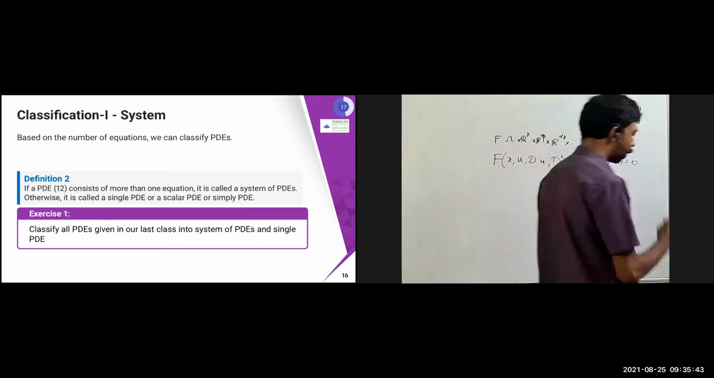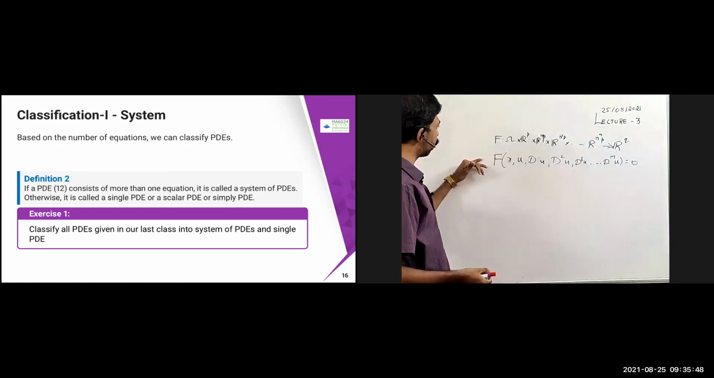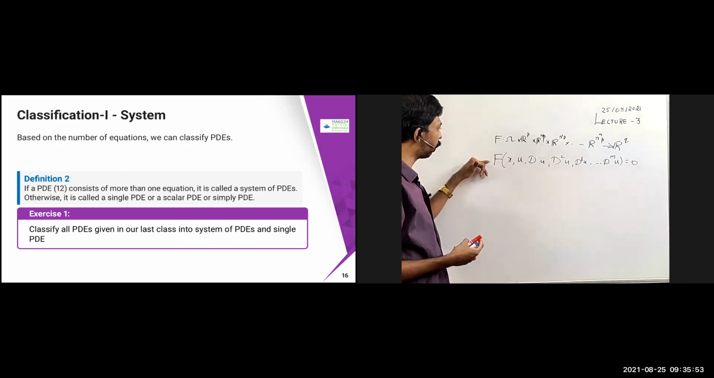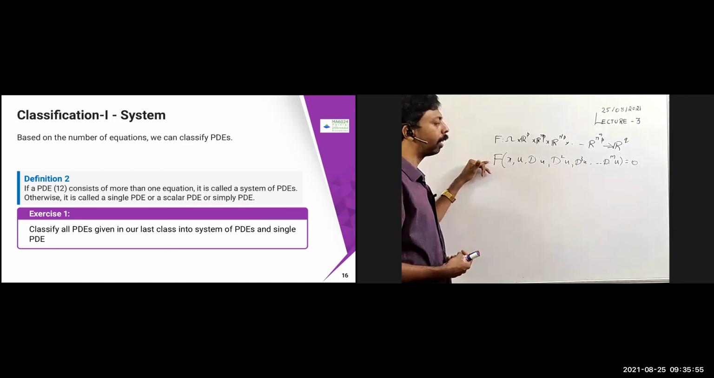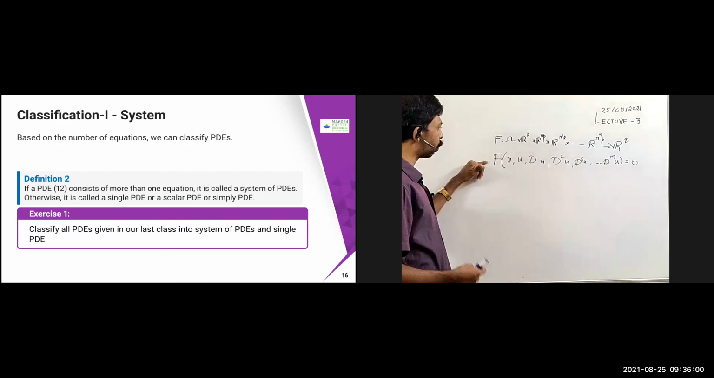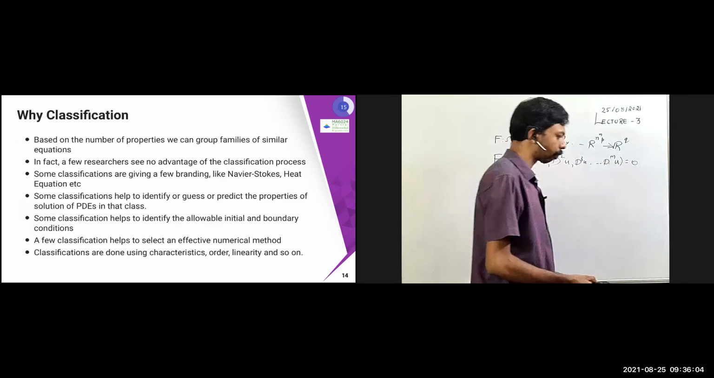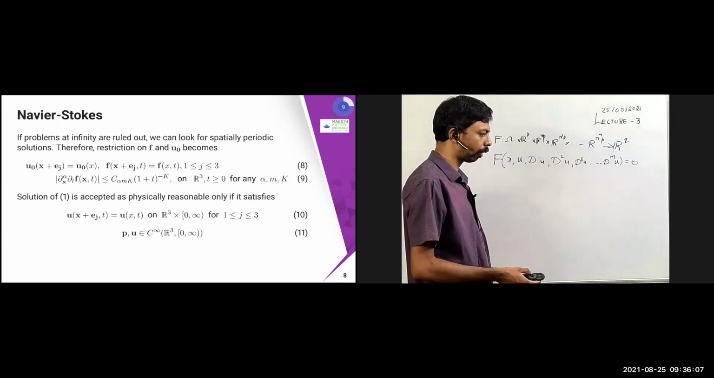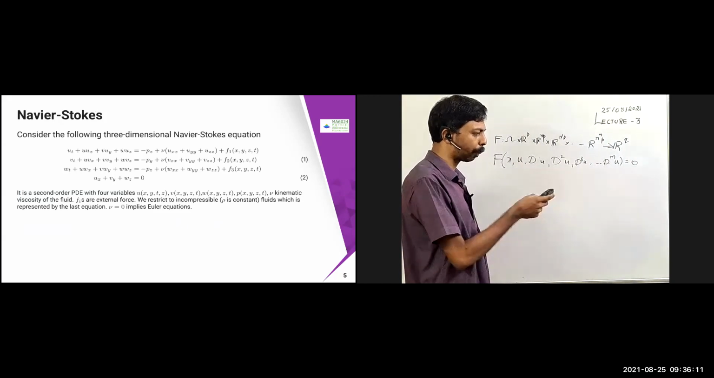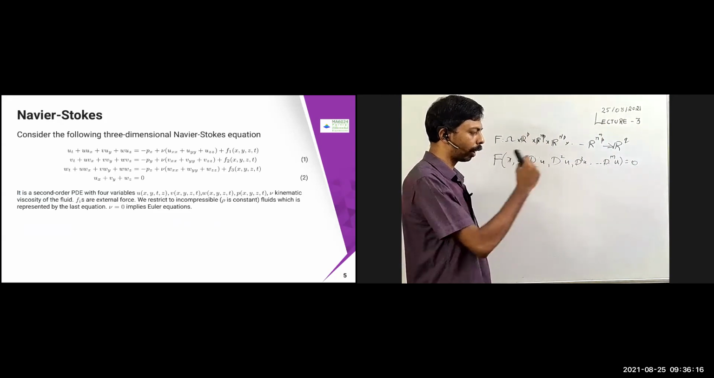So the first thing is system. Suppose more than one equation is there, then that is called a system of PDE. Otherwise, it is called a single PDE. If there is more than one equation, that is called a system of PDE. For example, a simple example, the Navier-Stokes equation. This is a system of PDE because you have U, V, W there. So it is a system.